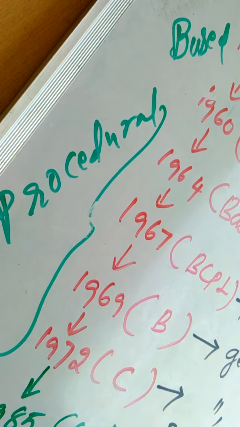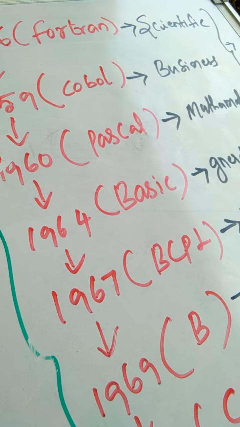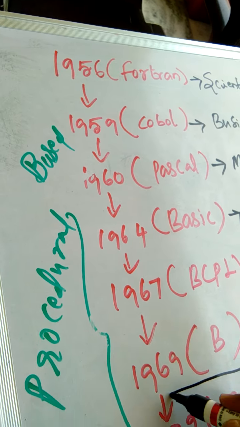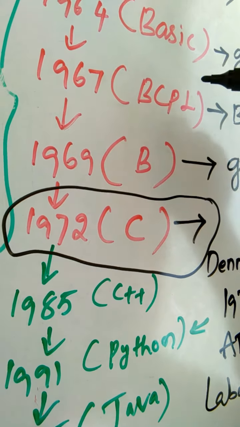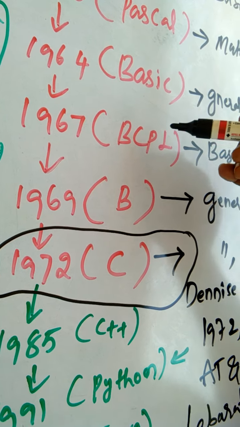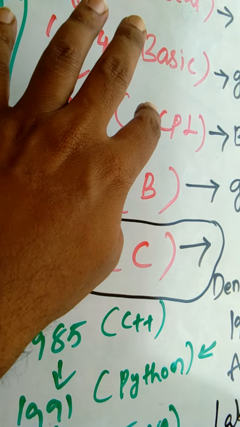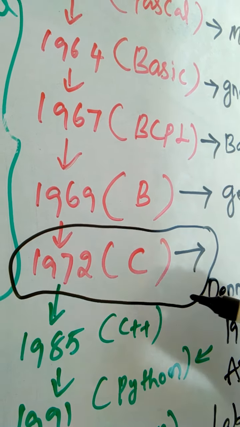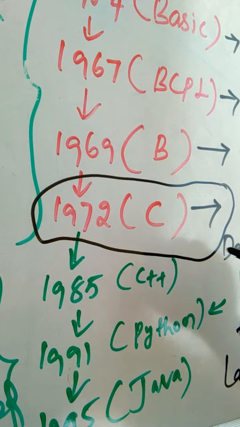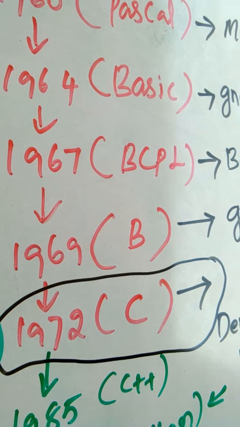Okay, guys, basically if you examine, the point is, in 1972 the C language was developed. Why it is named C: earlier BCPL existed, so later on the B language was developed and named B. So from BCPL it is already named B, so the second letter is C, so the C language is named C because they have taken the second letter in BCPL.